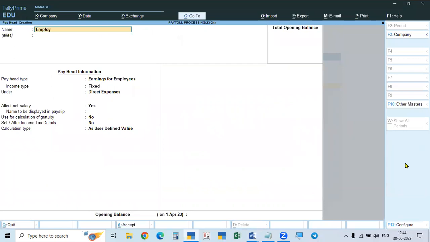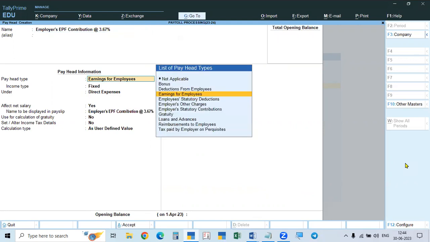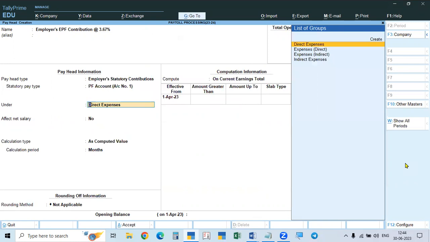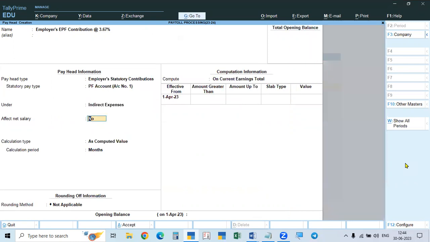So the employer's EPF contribution at the rate of 3.67%. It is also the employer's statutory contribution. The account is Provident Fund, PF account number 1 only. It is also an indirect expense. It will not affect the salary. It is to be computed.